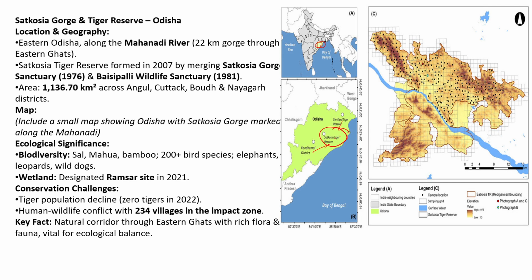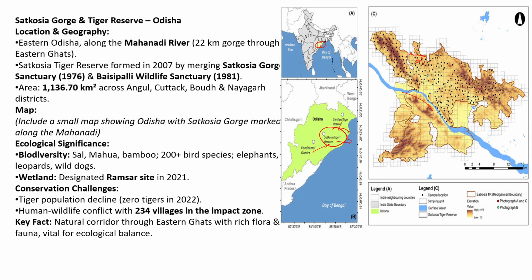Okay, here it is in the middle eastern side of Odisha, the Satkosia Tiger Reserve, in eastern Odisha. It has the Mahanadi river flowing through it.